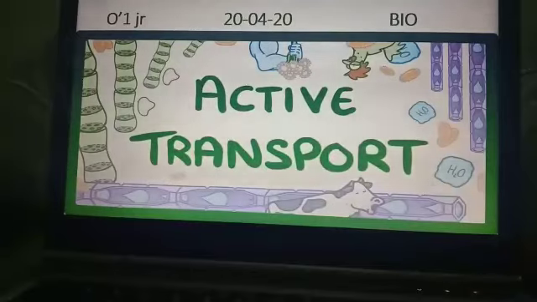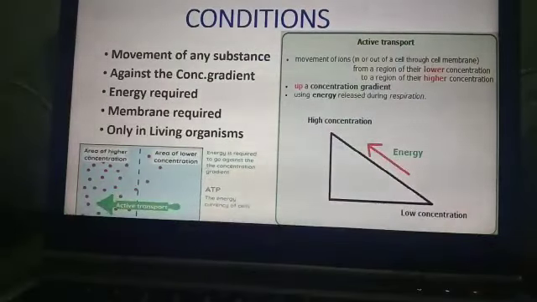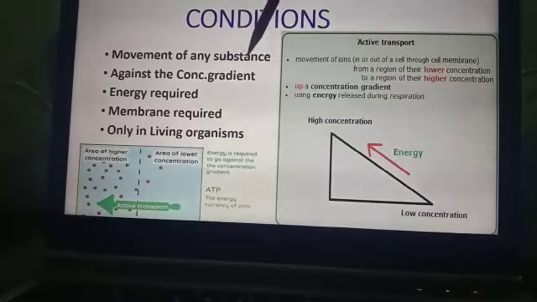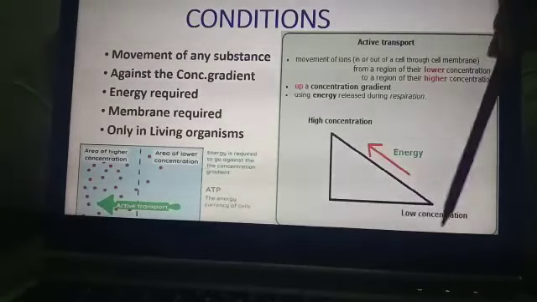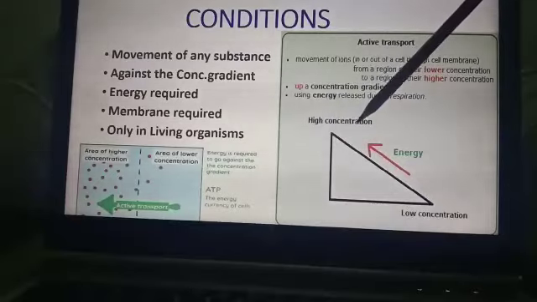So first of all, we will study the conditions of active transport, like which conditions are necessary for the movement to be called active transport. In active transport, particles of any substance can move. The first condition is that any substance particle can move in active transport. The second condition is that particles must move from the area of lower concentration to the area of higher concentration.